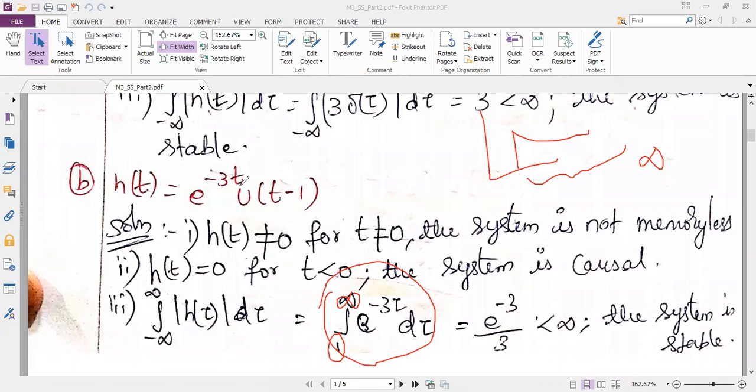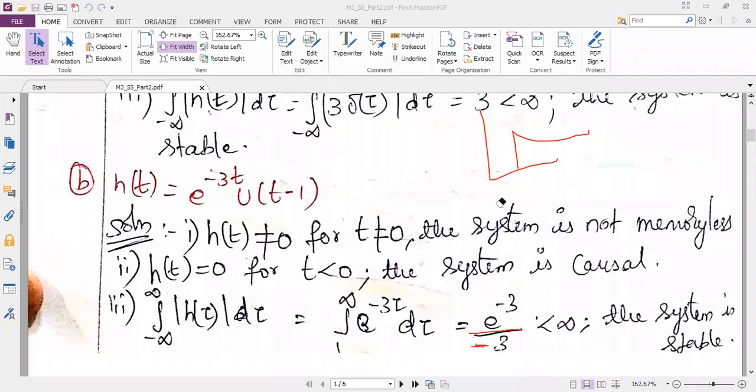Since e power minus 3t is multiplied with u of t minus 1, this will be taken as 1. You know very well, the importance of u is to identify in positive side or negative side of the time axis the signal is present. So this u of t minus 1 will be taken as 1. So here we will be having only e power minus 3 tau d tau. When you do the integration, it is e power minus 3 tau divided by minus 3. I think minus is missing in my notes.